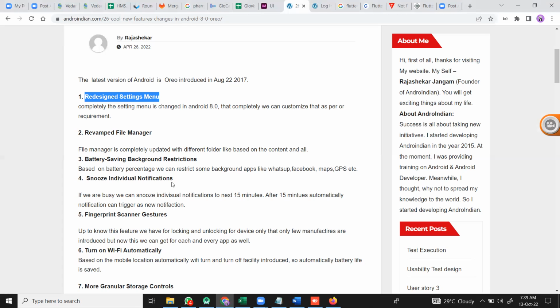And after that, fingerprint scanner gestures. Previously the manufacturer provided the fingerprint, but from here onwards the OS itself can automatically support the fingerprint option. Previously, the manufacturer had to customize and develop an application if they wanted to give the fingerprint option in their mobile. But right now that is not needed, the OS can directly support it.